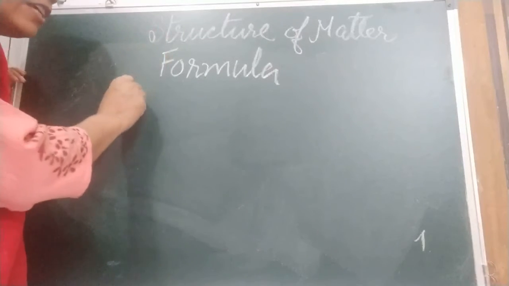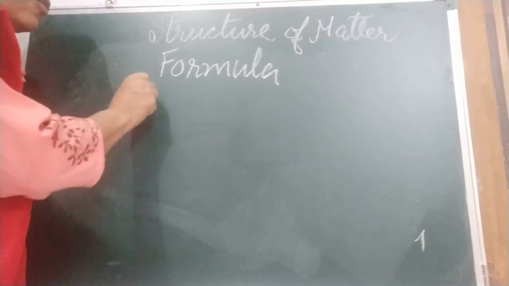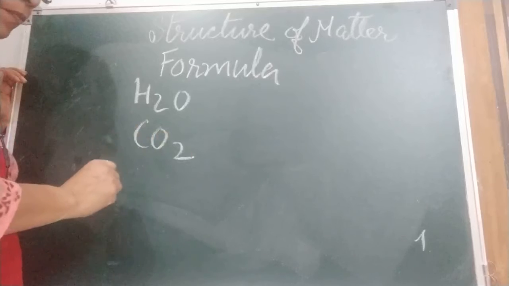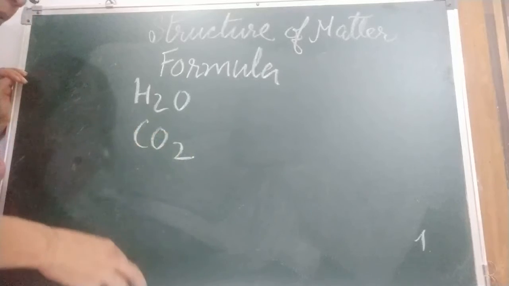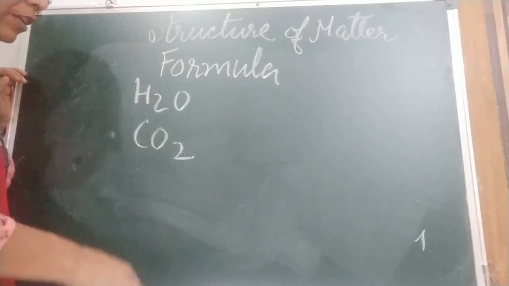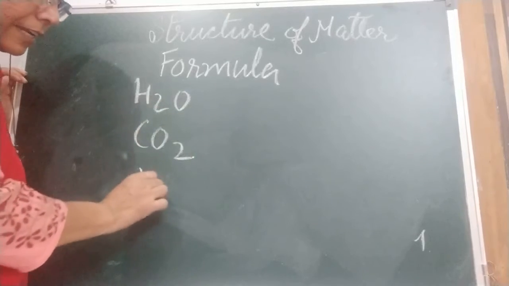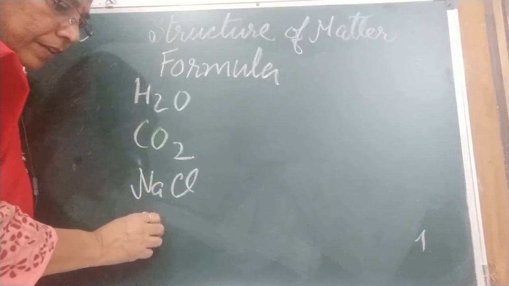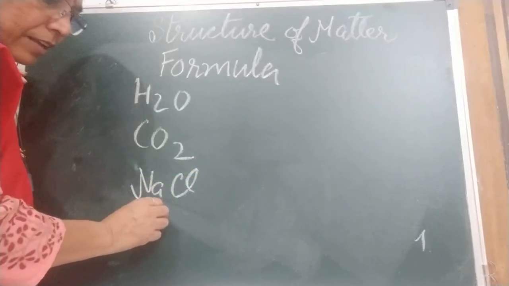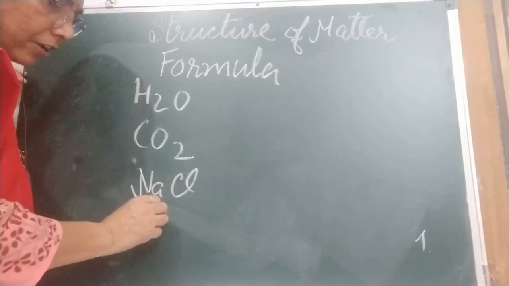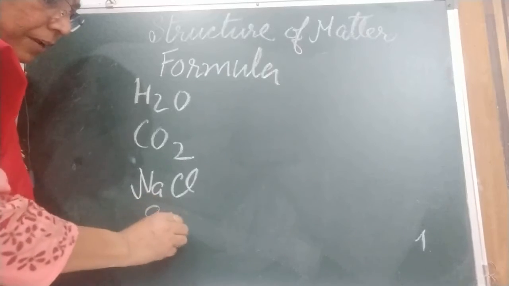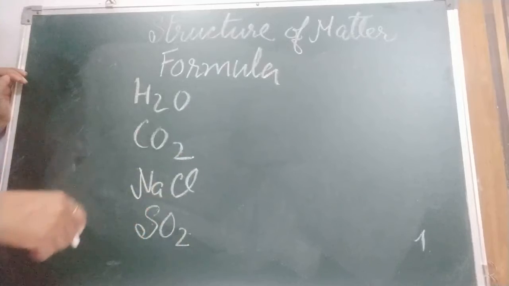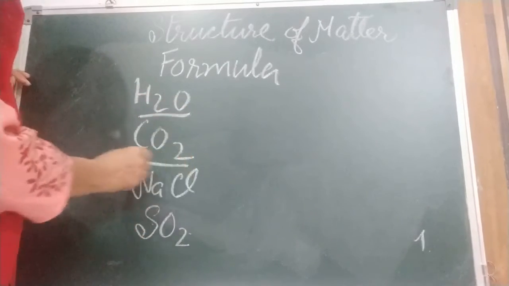You know, if I ask you what is the formula of water, you say H2O, and carbon dioxide. And some more simple ones I am going to tell you first. Table salt, NaCl. Sulfur dioxide. Sulfate, we say. Later on I will tell you how we make these formulas.